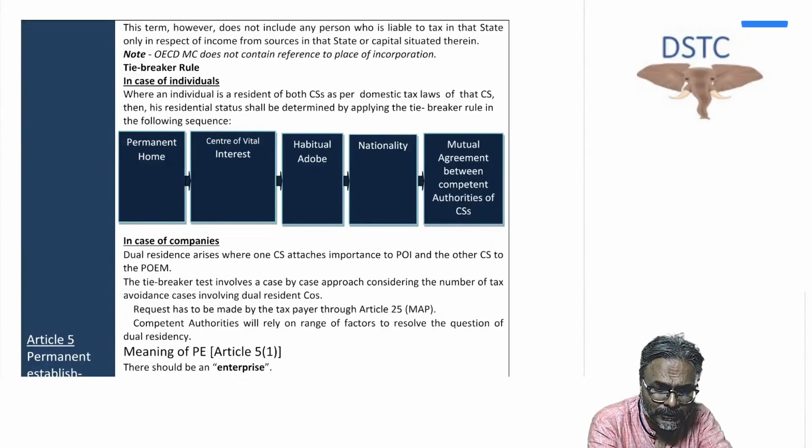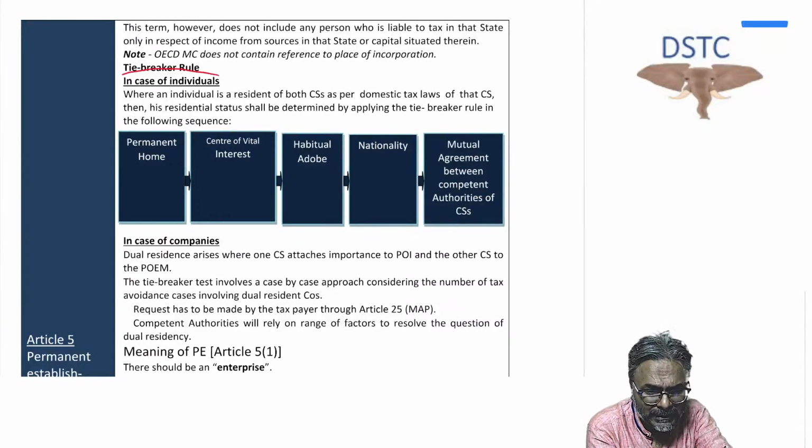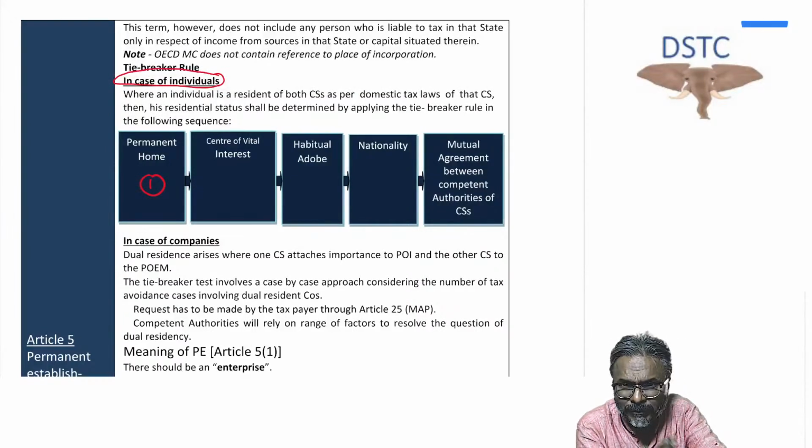So the test to be considered in the tie-break rules is the following. For an individual where there is a tie-break, you have to follow the tests in sequential order. What is the sequential order? Check in which country the individual has a permanent home. That country will become the country of residence, and the other country will become the country of source. But if you have a permanent home in both countries, then point number one fails. Then you go to the second point.